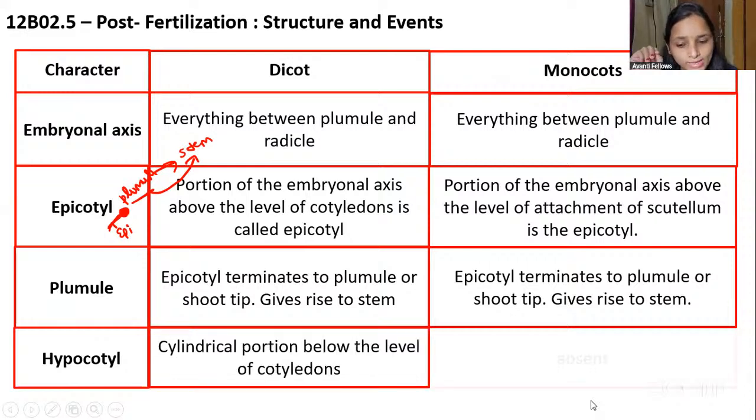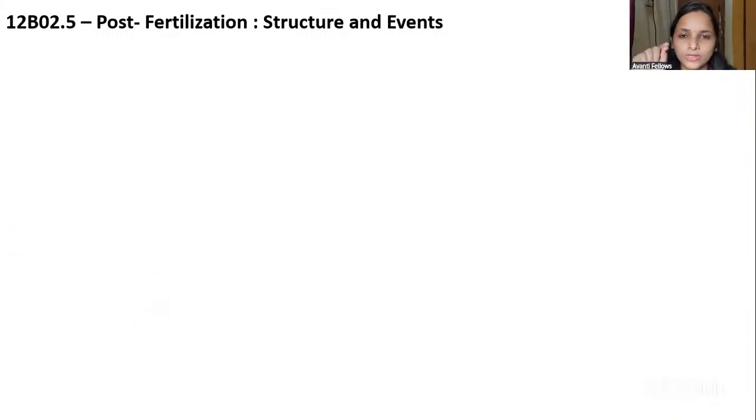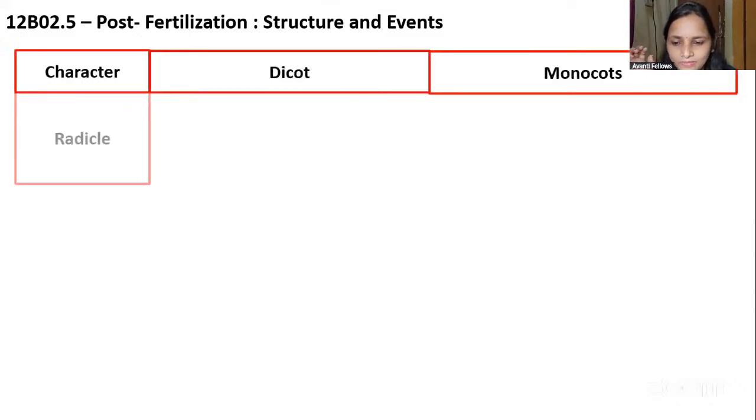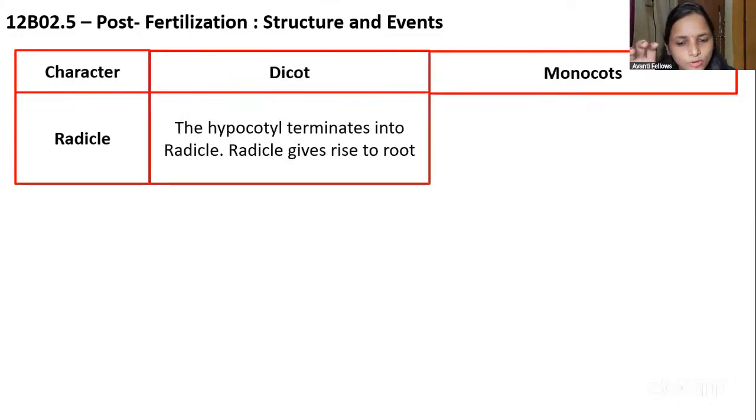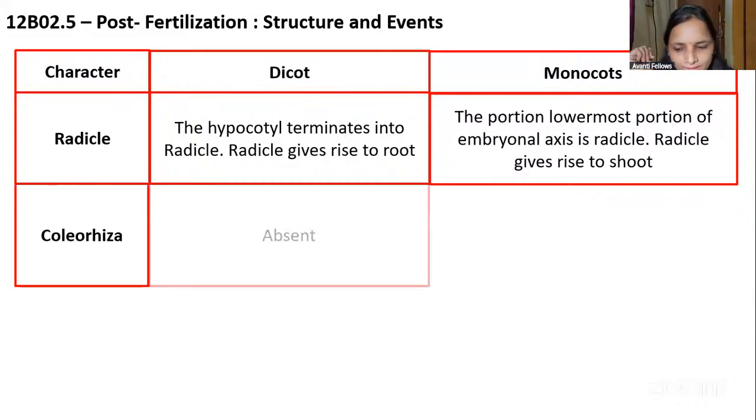Then the hypocotyl: the hypocotyl tip will give rise to the root in the dicot, whereas it is absent in the monocot, because in the monocot we can see the radicle. Then coming to the dicot, the hypocotyl terminates in the radicle. The radicle gives rise to the root. Here the lowermost portion of the embryonal axis will give rise to the radicle. And you know that